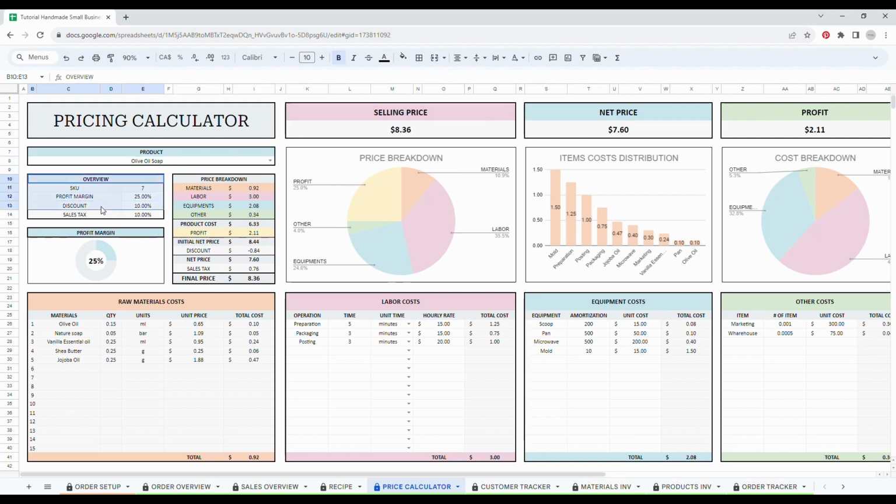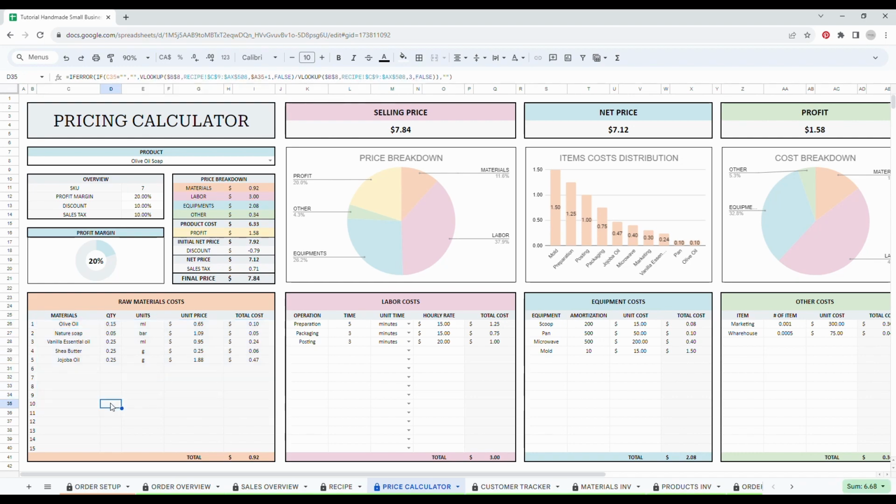Then in the overview table here, add the profit margin you would like to have for this item, then add the discount if you plan to put one. So let's say I want to have a 20% margin, profit margin, and I'll leave 10% as the discount. Everything in the raw material table is automated, so you will not have to enter anything. However, in the labor cost, equipment cost, and other costs, you will have to add your own data.